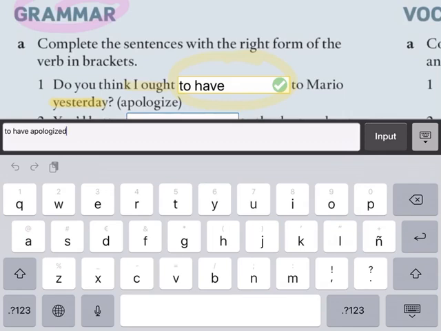So we need ought plus to plus infinitive now. But in this case, it must be the perfect infinitive. Let's read the whole sentence. Do you think I ought to have apologized to Mario yesterday? Any problems? Let me know.